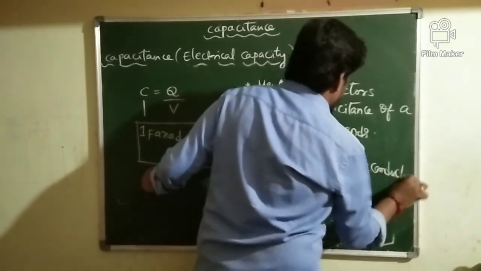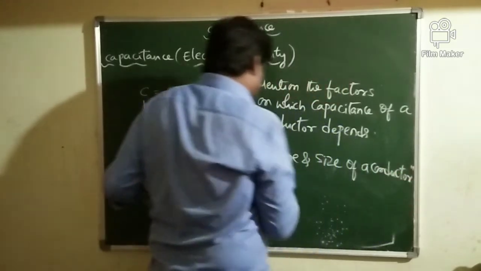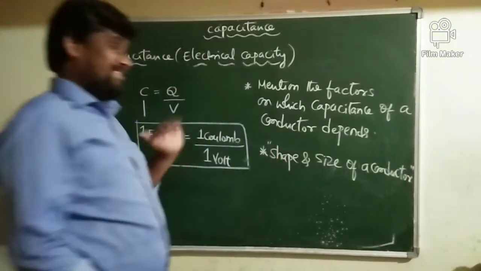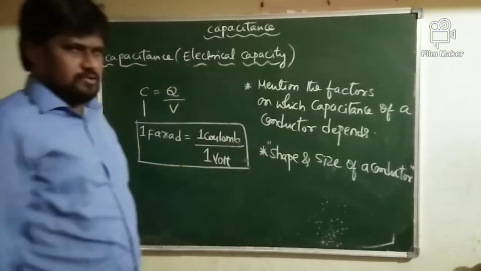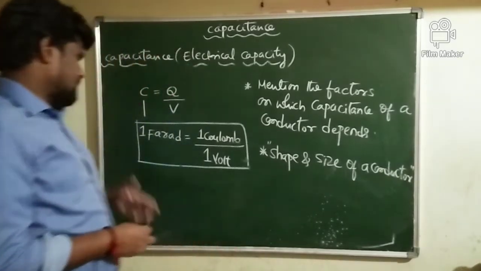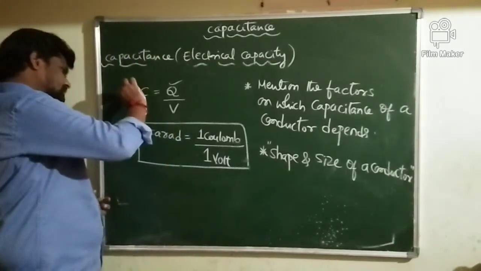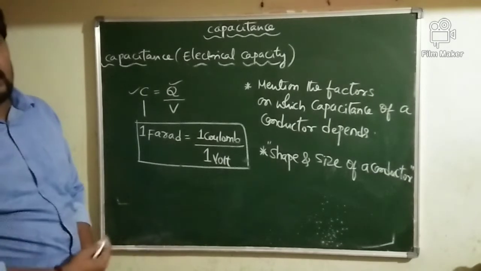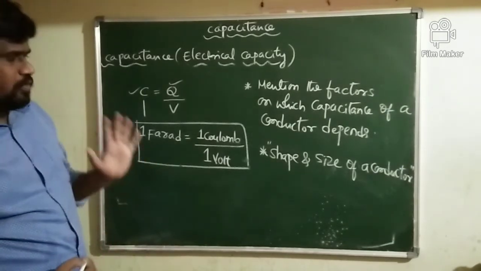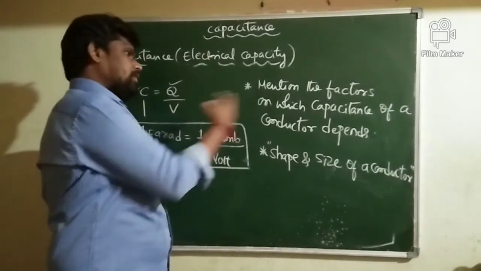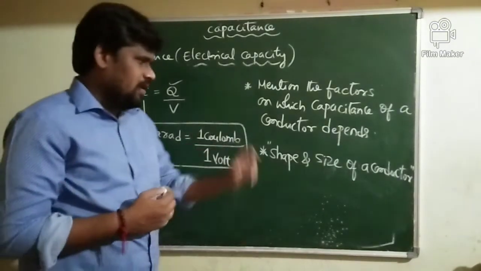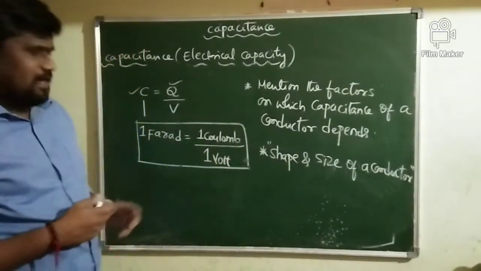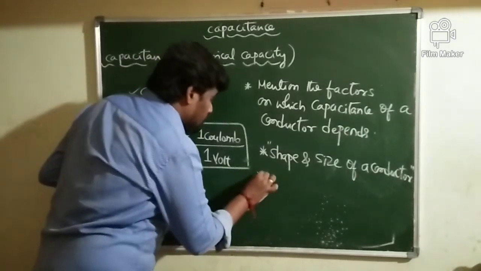As you know very well, as the shape as well as size of a conductor changes, the charge stored by the conductor also changes. When the charge stored by the conductor changes, the capacitance of the conductor changes. Therefore, the first factor on which the capacitance of a conductor depends is the shape and size of the conductor.